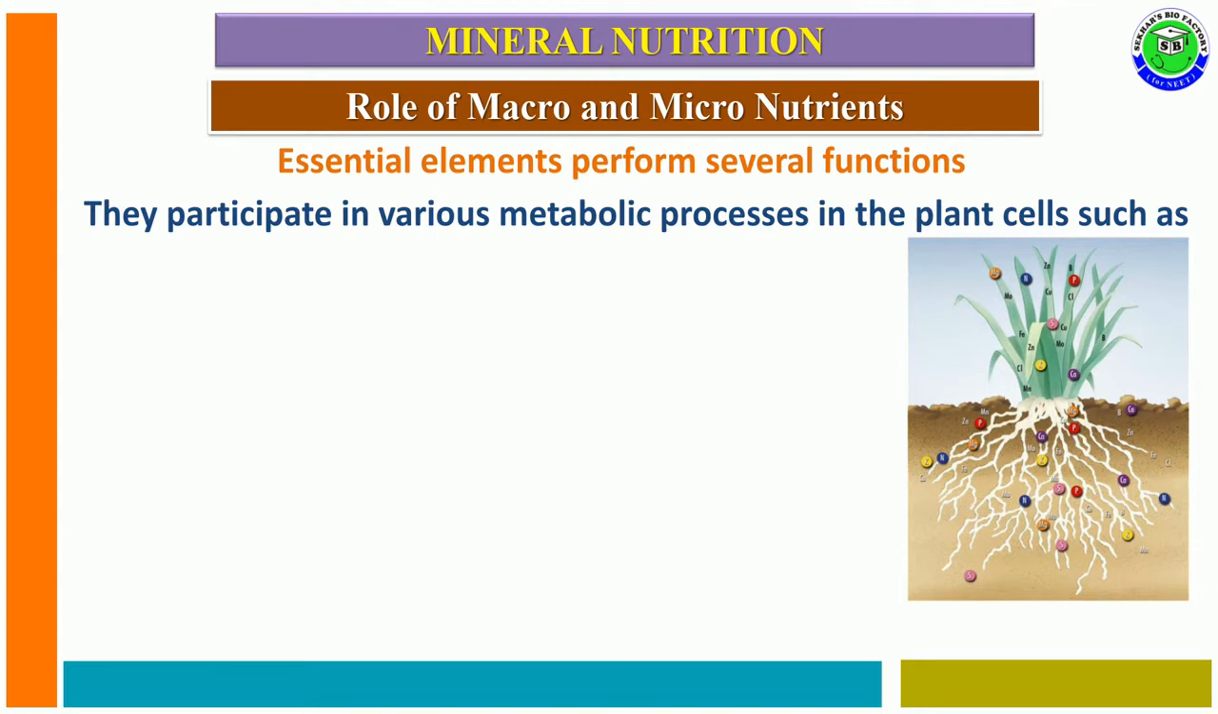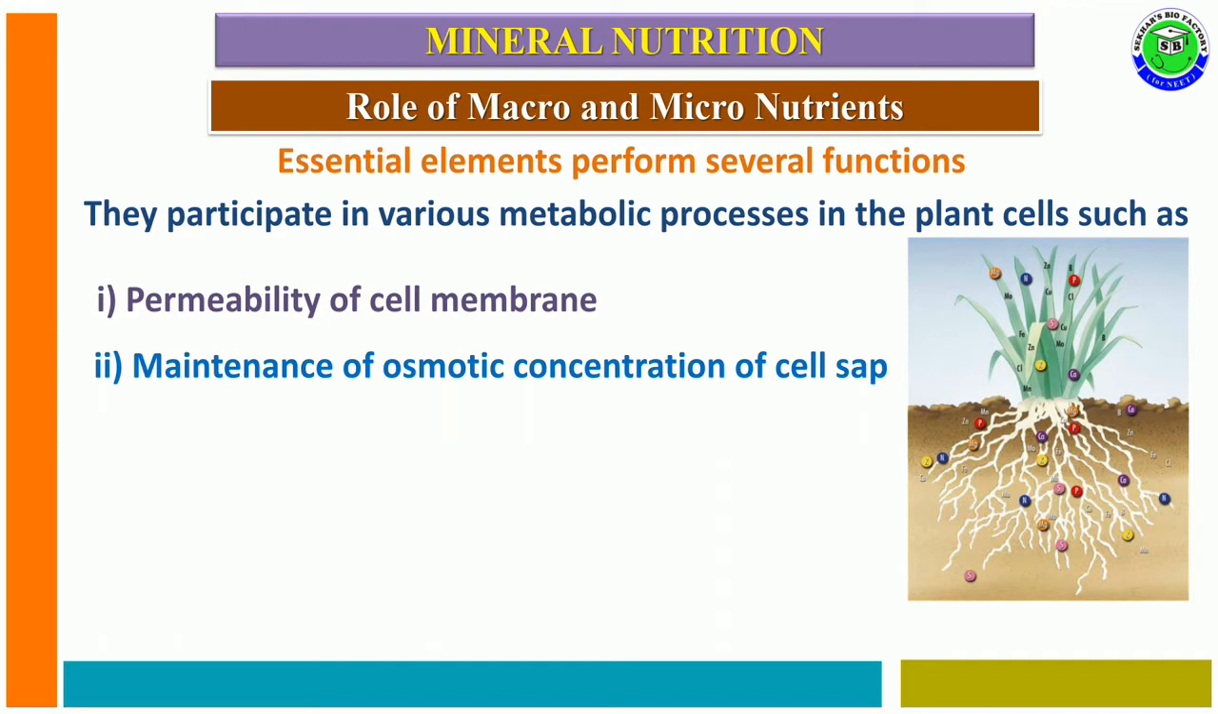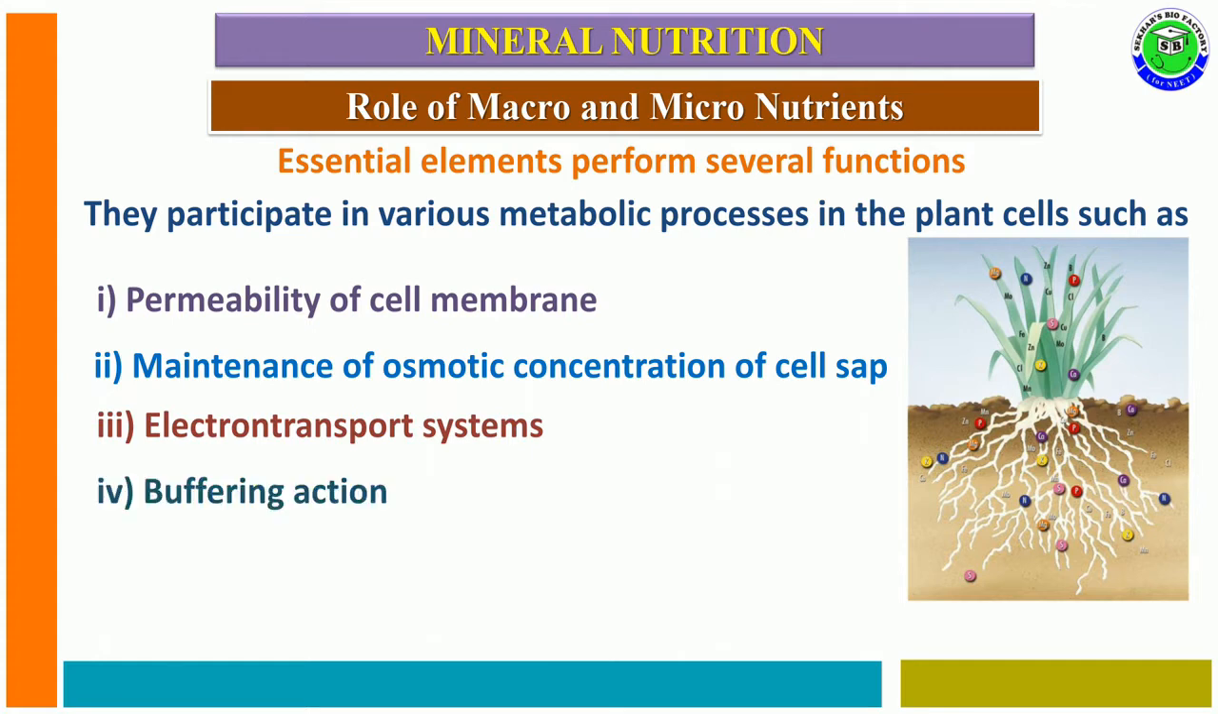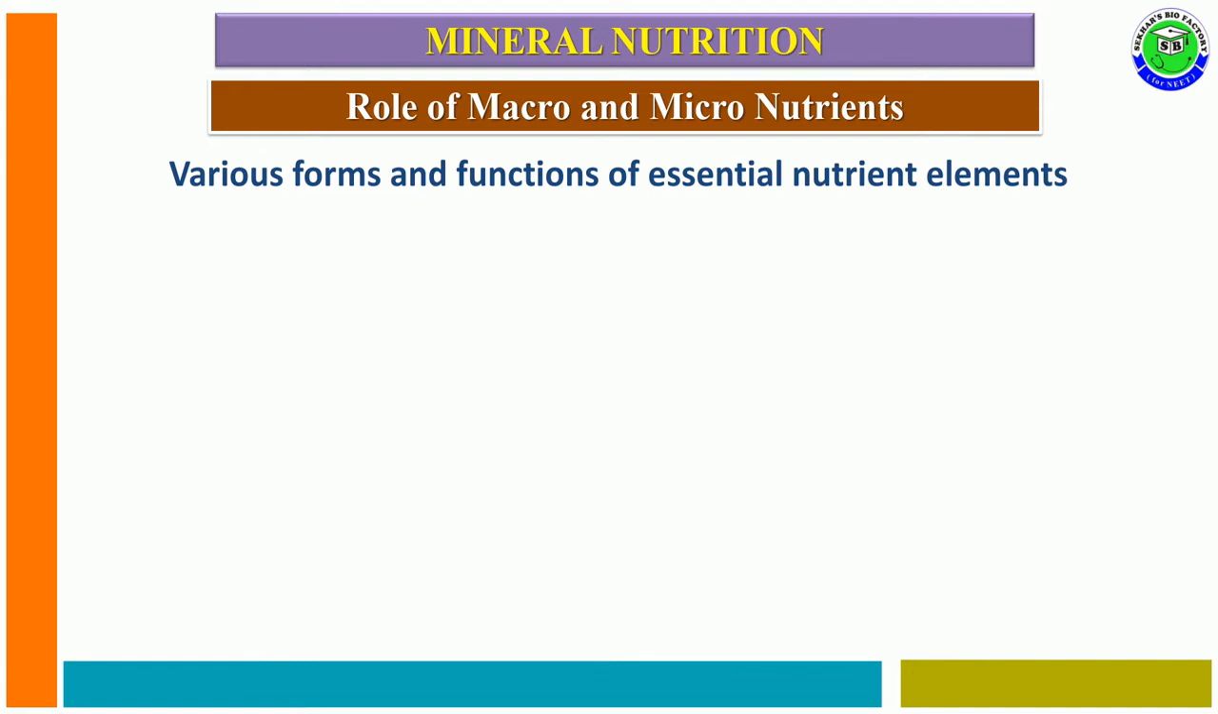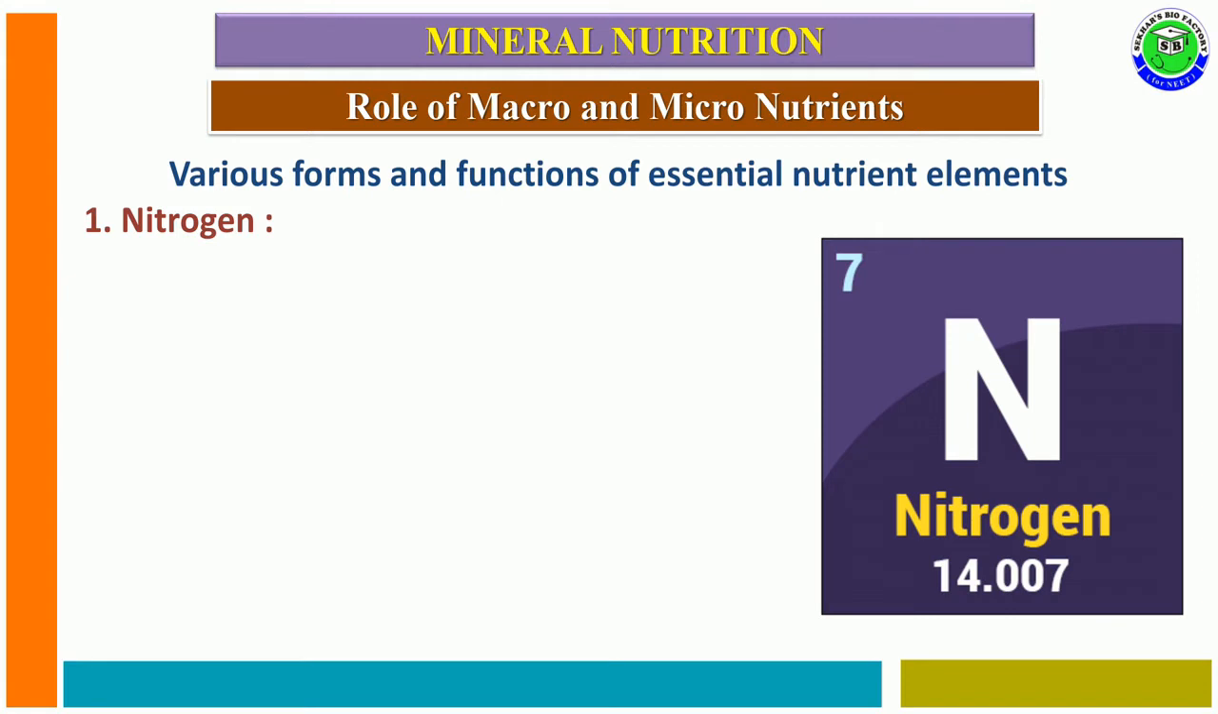They participate in various metabolic processes in the plant cell such as permeability of the cell membrane, maintaining osmotic concentration in the structure of cell sap, electron transport system, buffering action, enzyme activity, and act as major constituents in macromolecules along with coenzymes. The various forms and functions of essential nutritional elements: the first important macronutrient is nitrogen.